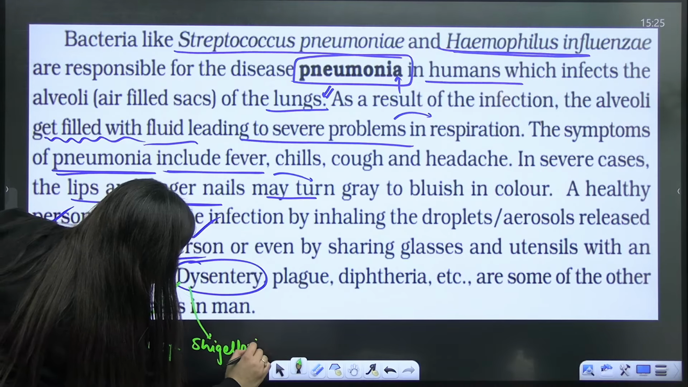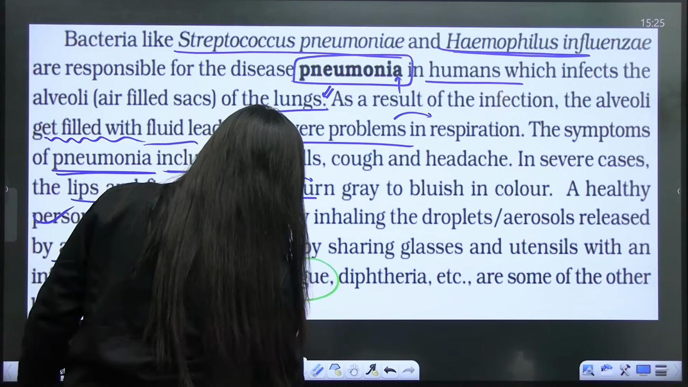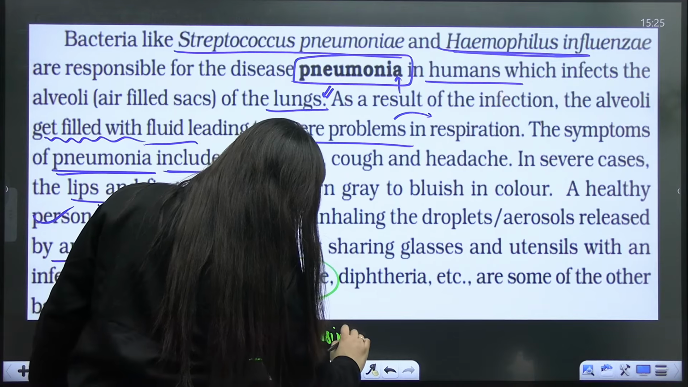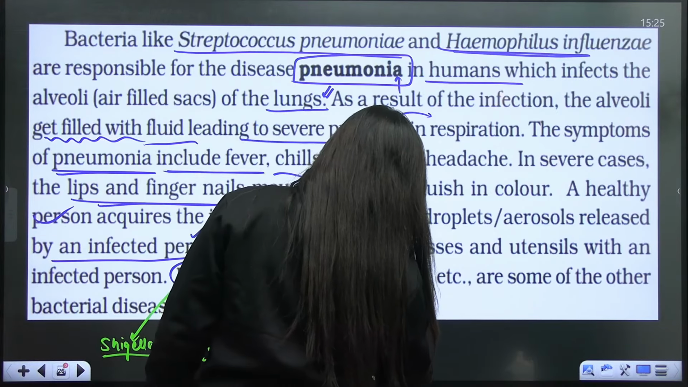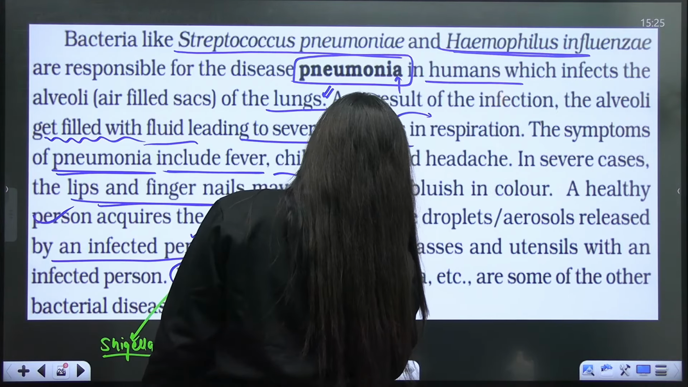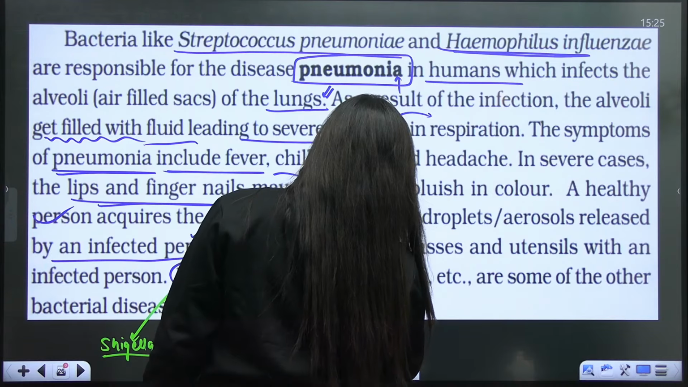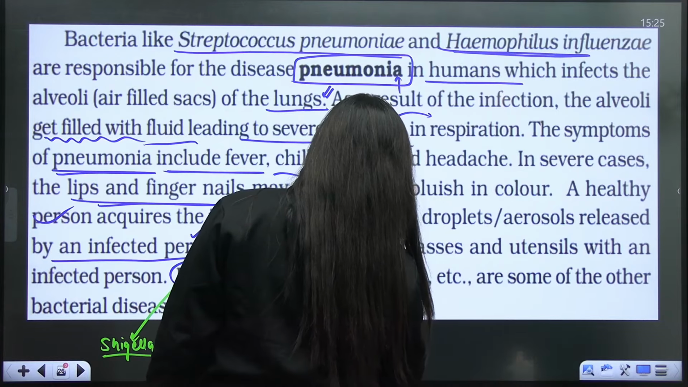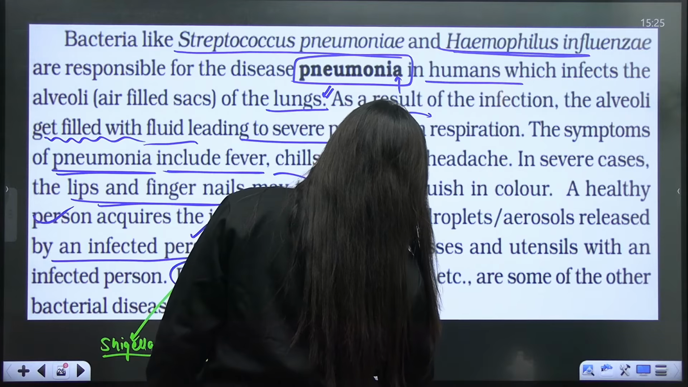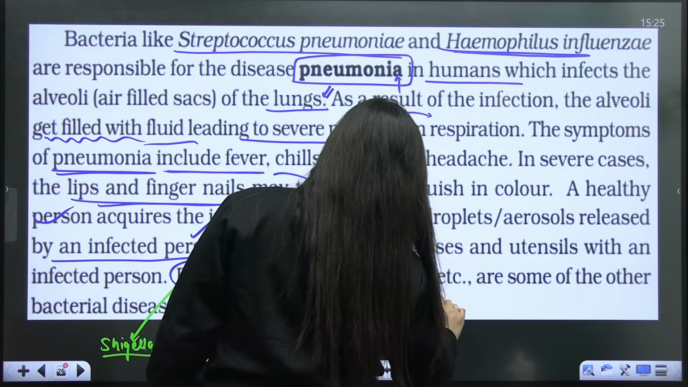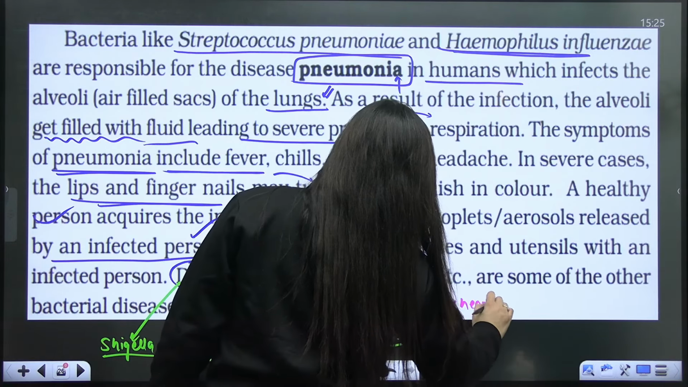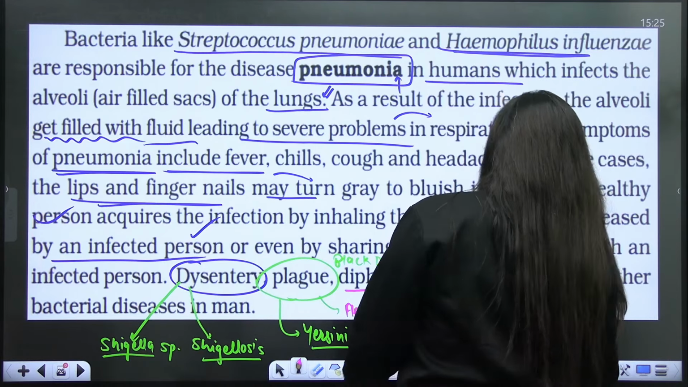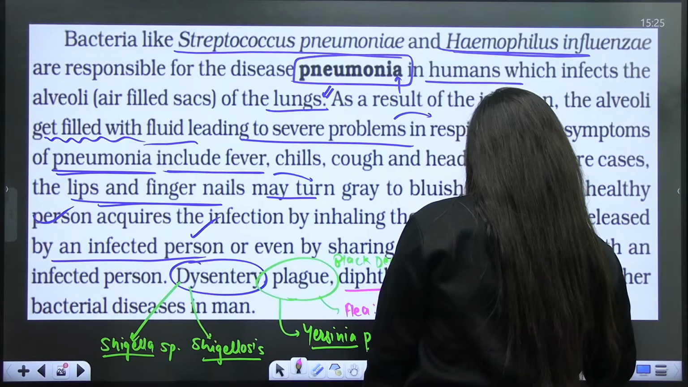Next is plague. It is caused by the bacteria Yersinia pestis. Plague is also known as Black Death. The vector here is the flea, that is Xenopsylla cheopis, but the bacteria is Yersinia pestis. And diphtheria is caused by Corynebacterium diphtheriae.